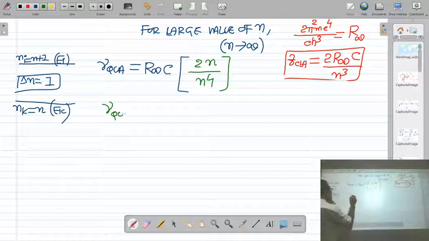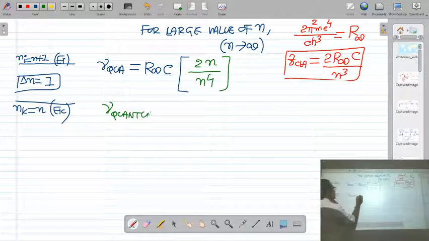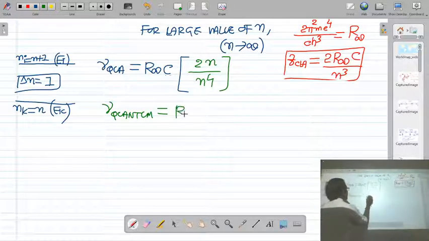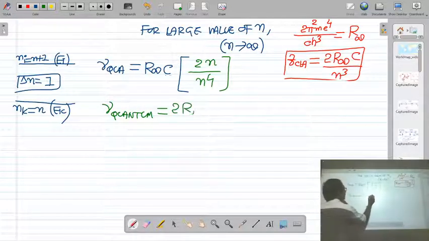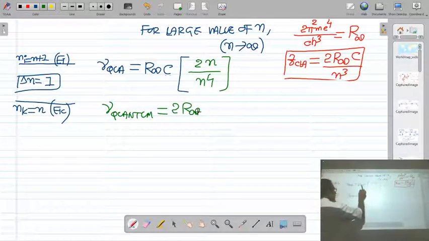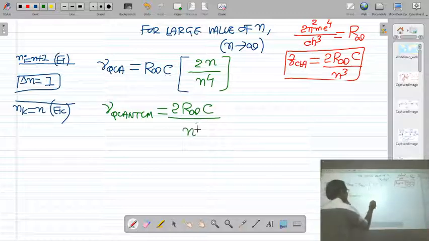nu quantum is equal to 2 R infinite into C. This n upon n raised to 4 will be 1 upon n cube.